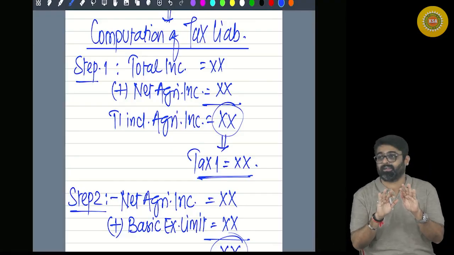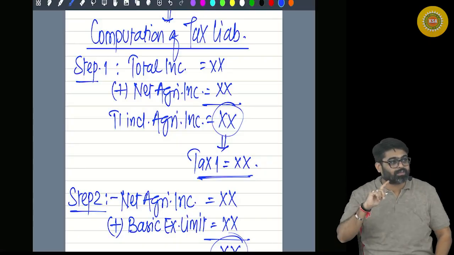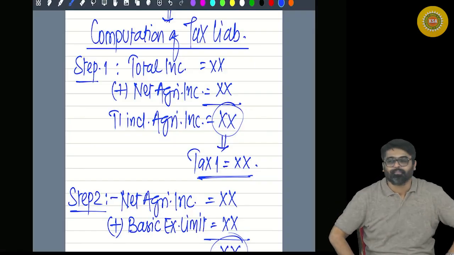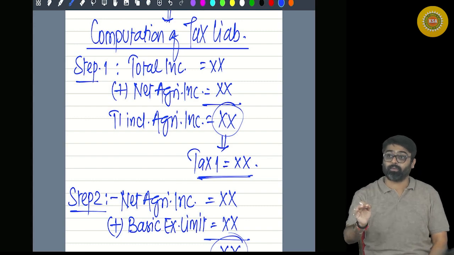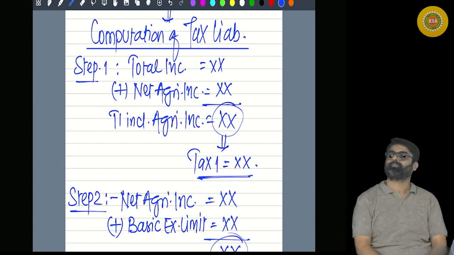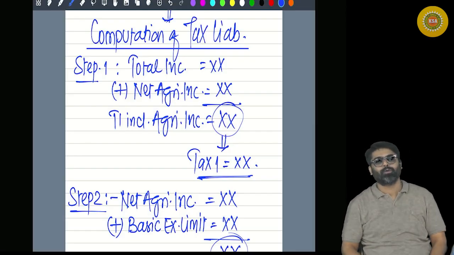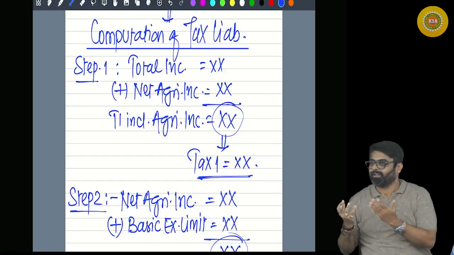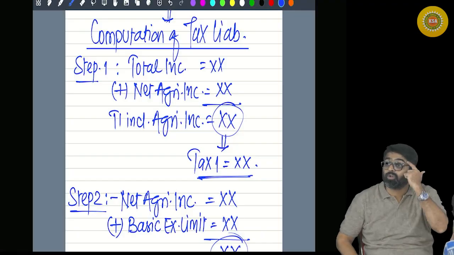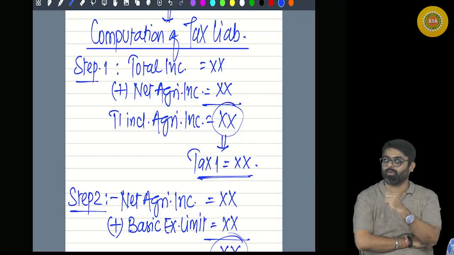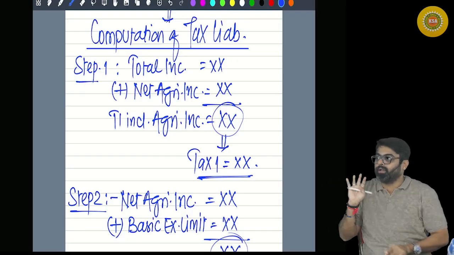Now in the question, if this concept is going to come, I want to see whether this thing clicks in your mind or not. While solving the computation of total income question, they are going to tell you to compute the tax liability also. If they are telling you to compute the tax liability, they are not going to tell you, please follow partial integration. They are not going to tell you.